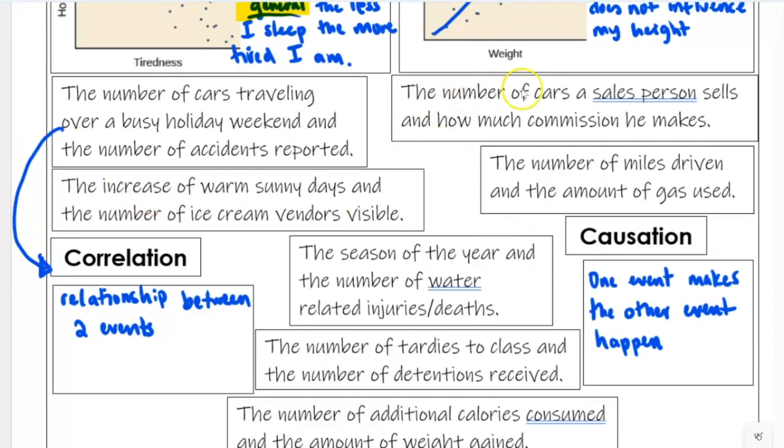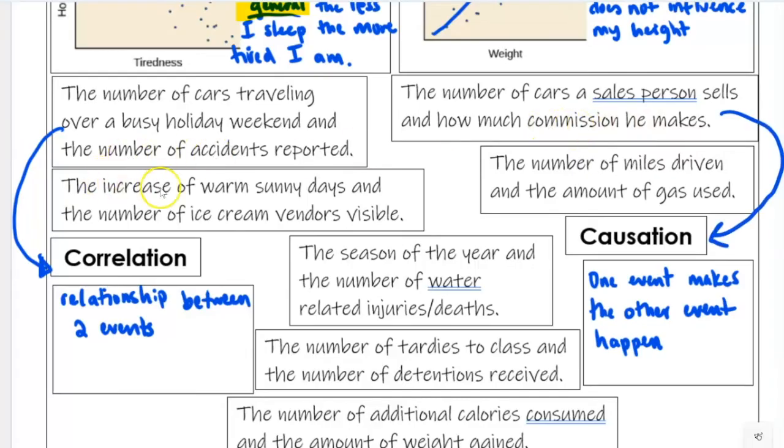All right. How about the number of cars a salesperson sells and how much commission he makes? Okay, so you may not know this, but generally salespeople make commission based on what they sell. So if I'm a salesperson, if I sell more cars, yes, I make more commission. So this is causation, because the more I sell causes my money to increase.